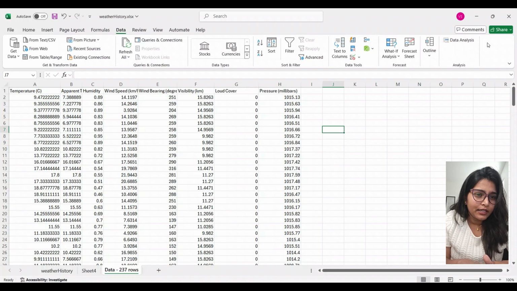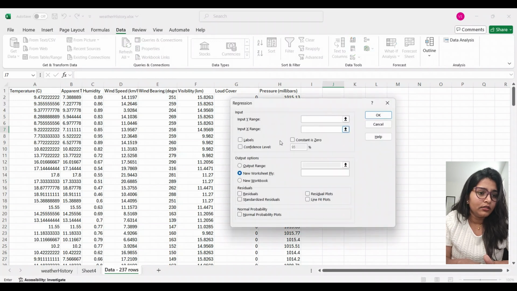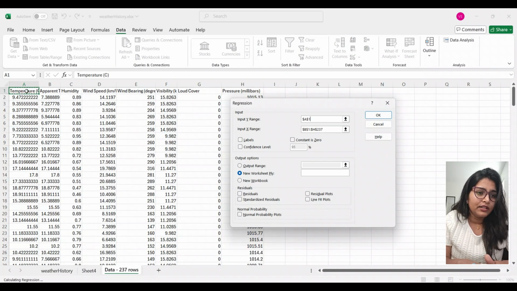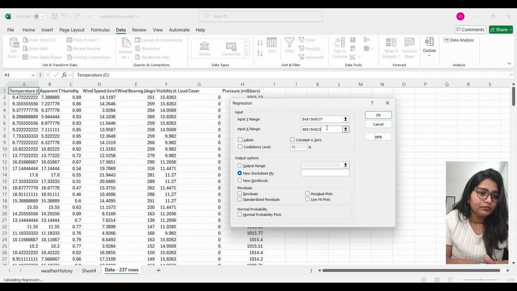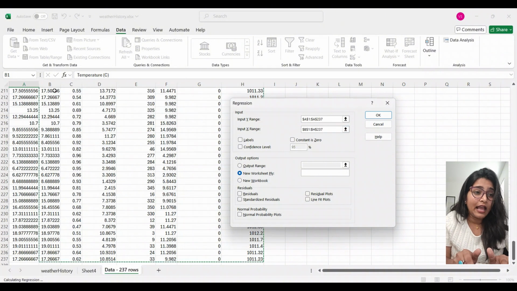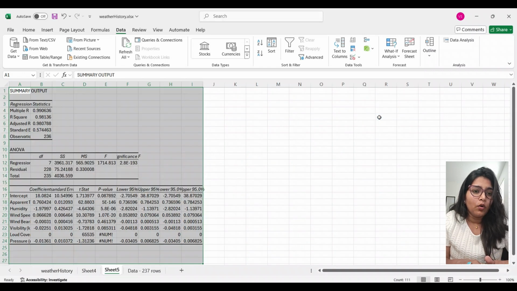Once that's ready, choose the dependent variable. This is the variable we want to predict. So in this example, that's the temperature. For the independent variables, we will select columns like humidity and wind speed. In a marketing scenario, you might choose variables like ad spend and product features to predict sales. With our inputs selected, click OK to run the regression.